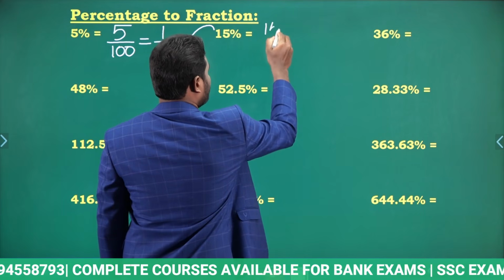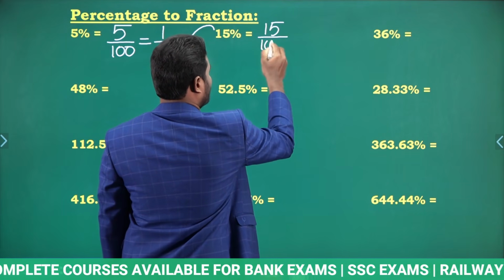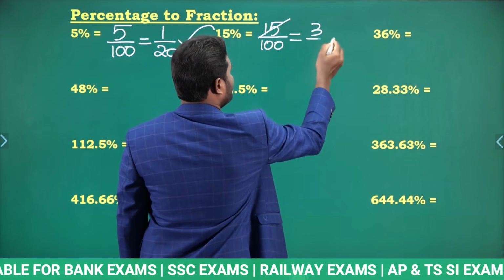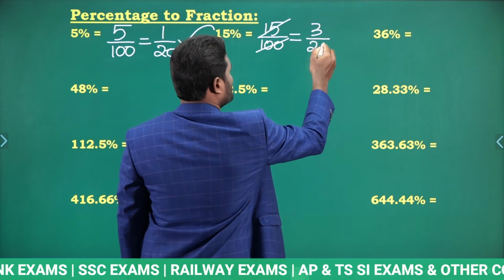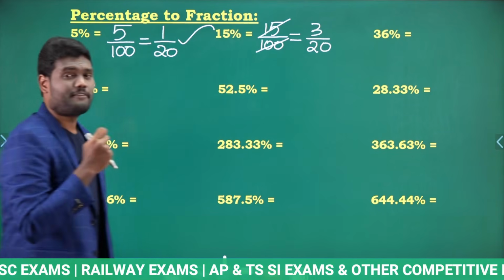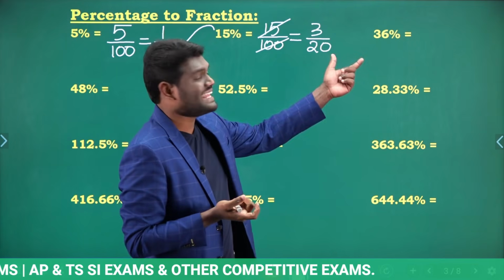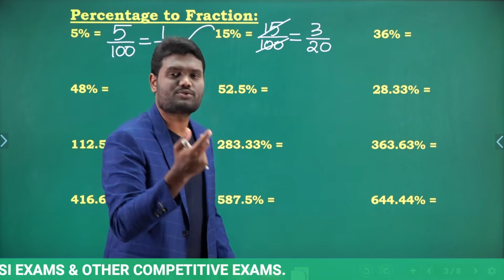Now similarly, what is 15% in terms of fraction? 15% is nothing but 15 by 100. 15 by 100 means 5 cancels here 3 times and 5 cancels here 20 times, which means 15% is nothing but 3 by 20.